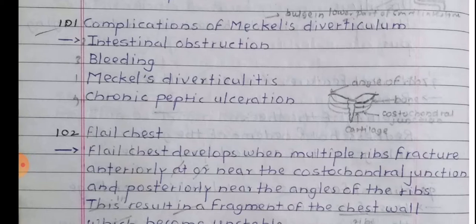So we'll be continuing with the last part of our surgery's important definitions and pointers series of paper 1, in which we have covered important definitions and 2 markers of surgery paper 1, which includes the systemic and general surgery. So this will be our last part of this series, and we'll be starting with surgery part 2 in the next video.